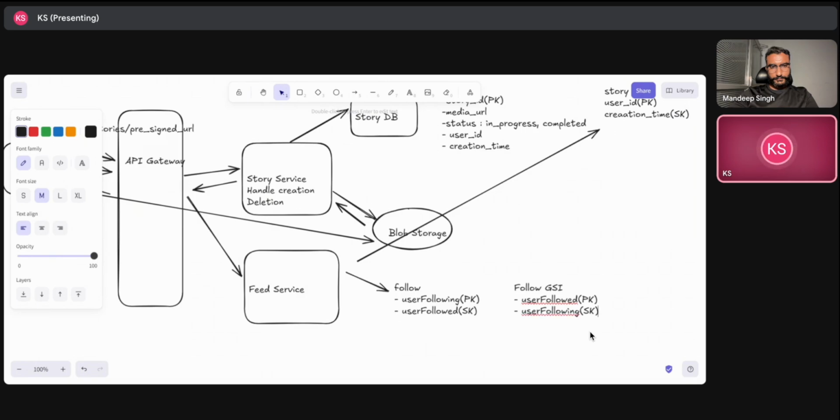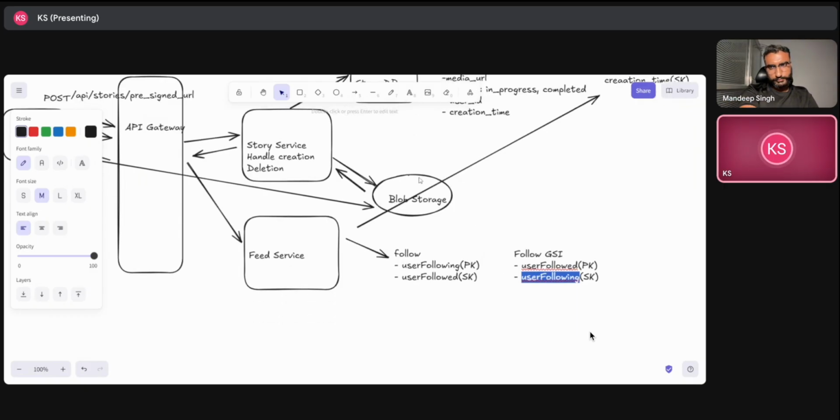So with the help of this GSI, let's say a user is posting a story. We will fetch all the followers of that particular user, and we will have a separate pre-computed feed table for the followers. We will just add the story that has been created to each and every feed. So that is what I'm saying, like a cache or something. For that particular user ID, basically the user who is following that particular user,